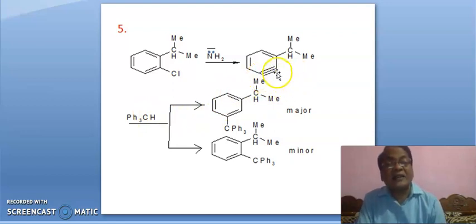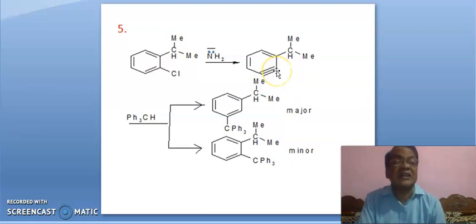Attacking here is sterically hindered due to this bulky group. Therefore, attacking at this carbon will lead to the minor product. It is minor. And here, this reagent with this carbanion will attack at this carbon frequently, rapidly, easily, leading to this major product.